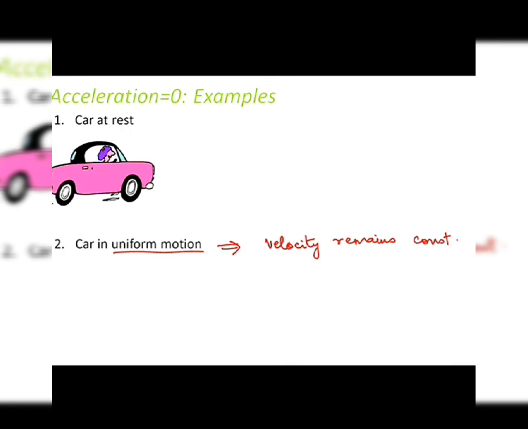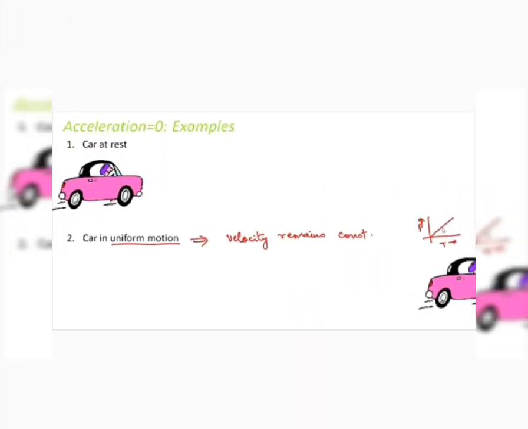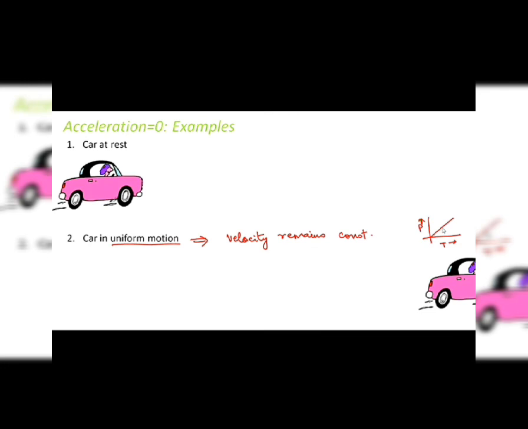Now if velocity remains constant, what will happen to the acceleration? Acceleration is nothing but the rate of change of velocity. Here velocity is not changing with time at all, right? So the body is not accelerating. So your acceleration here is zero. These are the two scenarios where acceleration remains zero: when an object is at rest and when an object is moving in uniform motion.